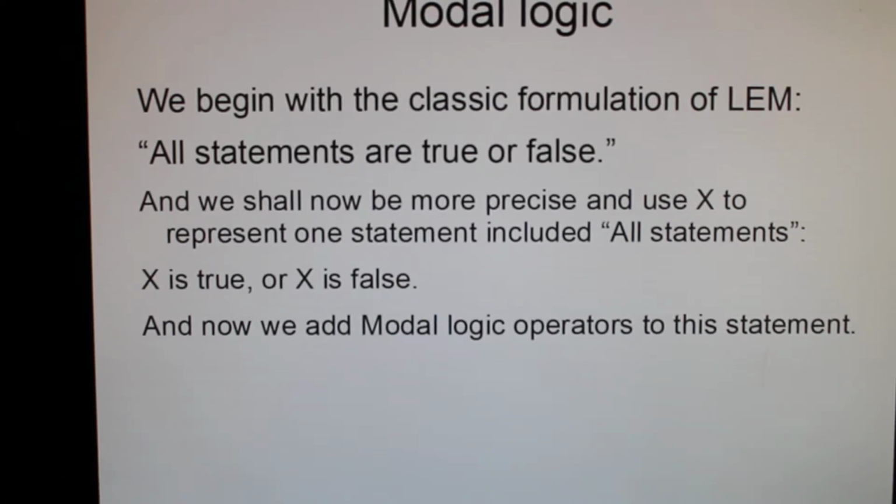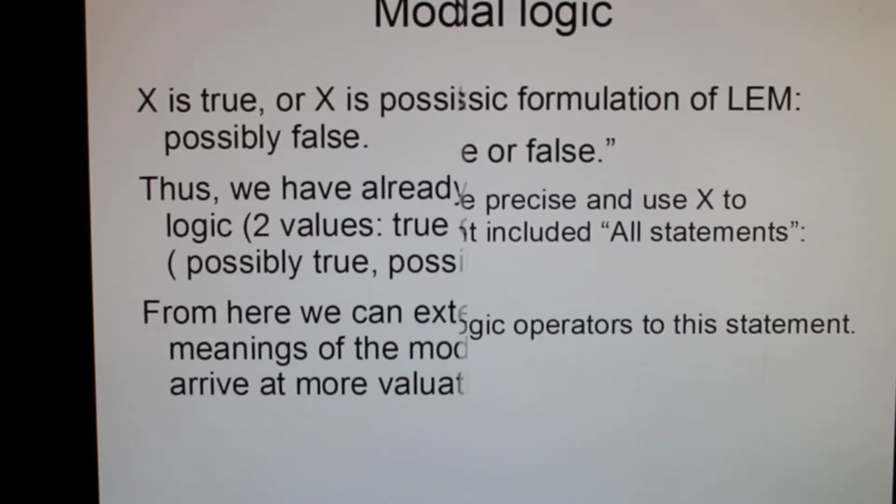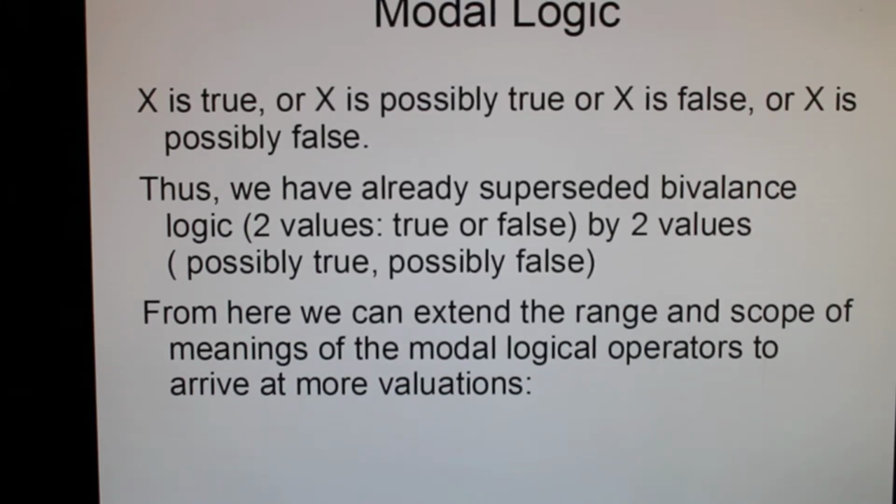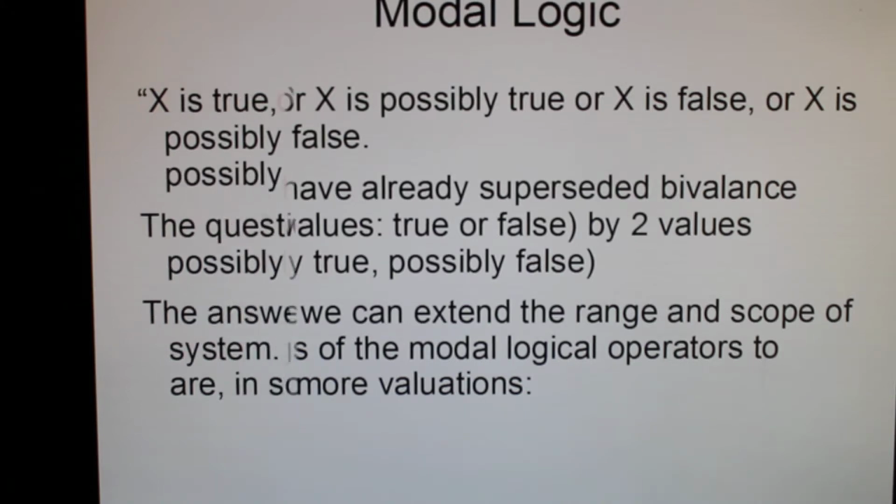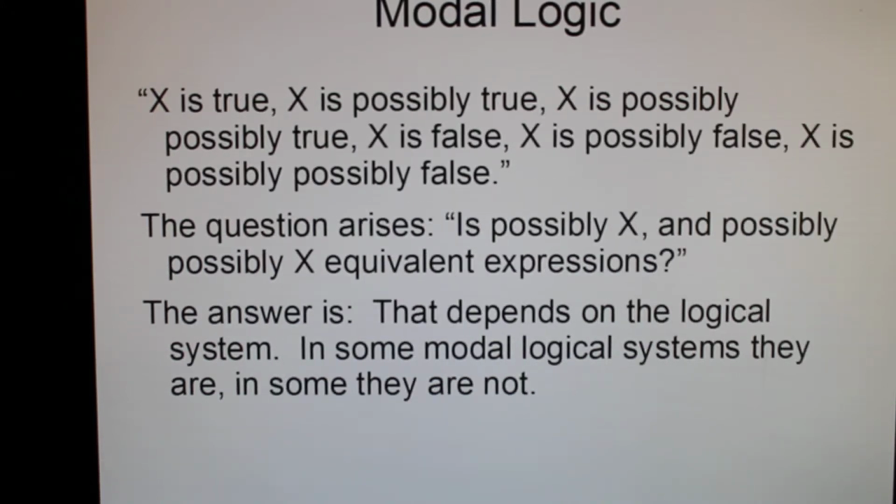And now we add modal logic operators to this statement. X is true, or X is possibly true, or X is false, or X is possibly false. Thus we have already superseded bivalent logic, two values, true or false, by two more values, possibly true and possibly false. From here we can extend the range and scope of meanings of the modal logical operators to arrive at more evaluations. X is true, X is possibly true, X is possibly possibly true, X is false, X is possibly false, X is possibly possibly false. The question arises, are "possibly X" and "possibly possibly X" equivalent expressions?